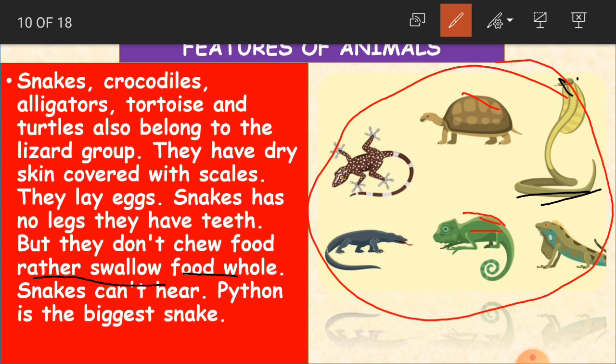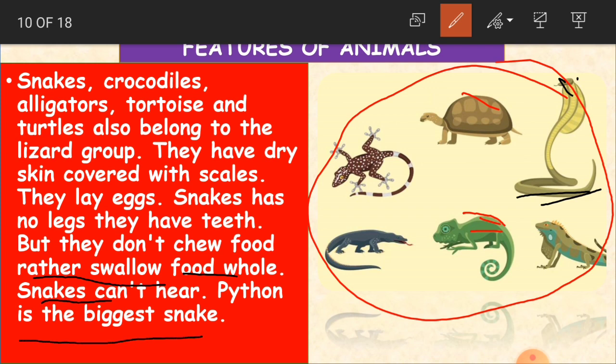The same amount of food is consumed by it at once, in the sense it just swallows it, the total amount of food whatever it is taken. Okay, so it just swallows it, it doesn't chew. Okay, and snakes can't hear, so they cannot hear.